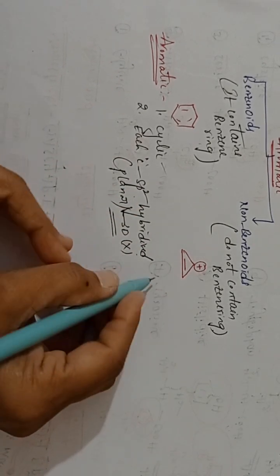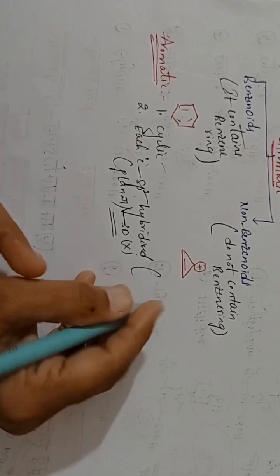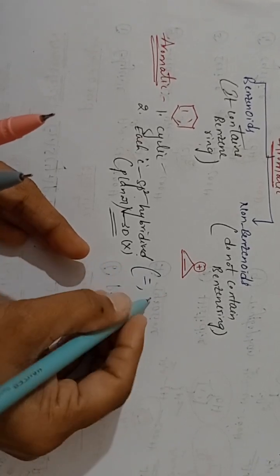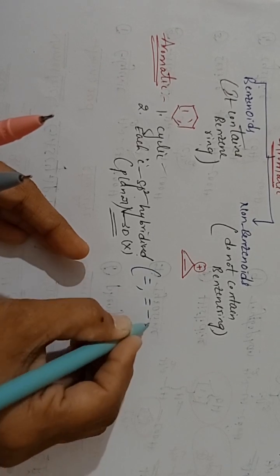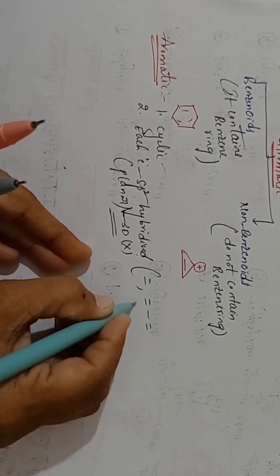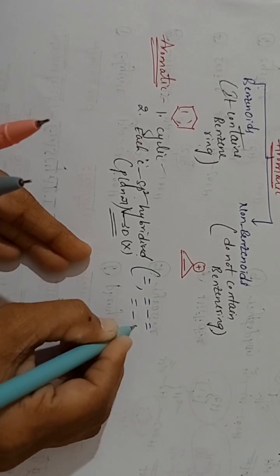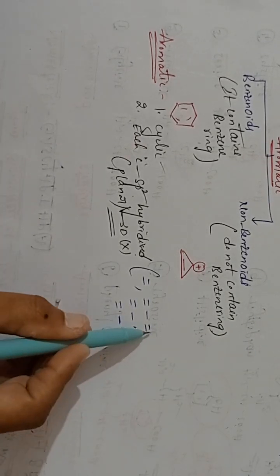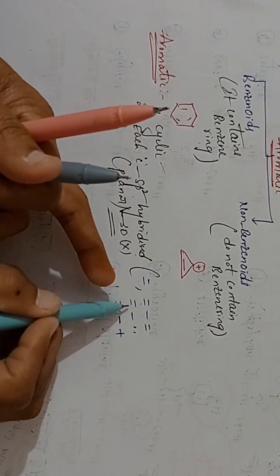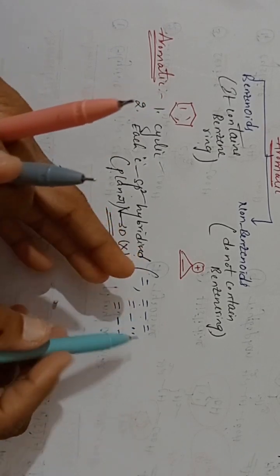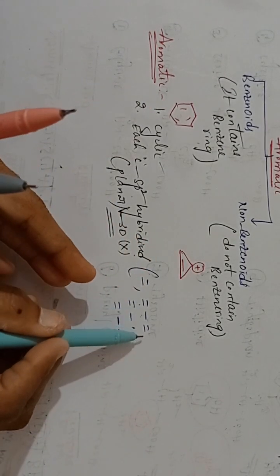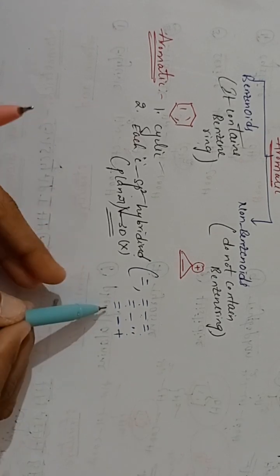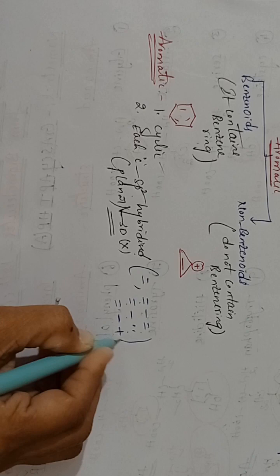Each carbon sp2 hybridized means alternate double bonds should be there, so that it is a conjugated system. For example, double bond, sigma bond, double bond; double bond, sigma bond, lone pair, double bond, sigma bond, positive charge. Like this in the ring structure, double bond, sigma, double bond means this is a conjugated system, linked with one another. Like this, we can say that each carbon is undergoing sp2 hybridization.